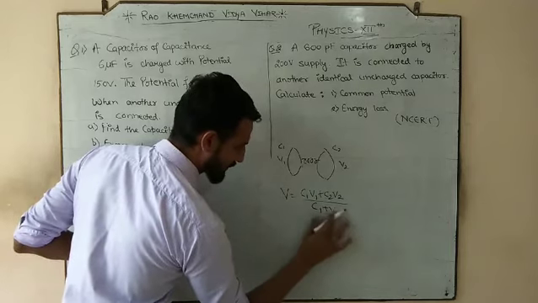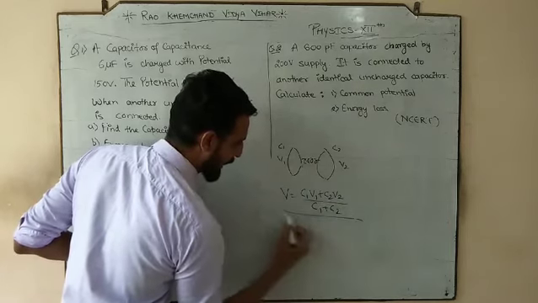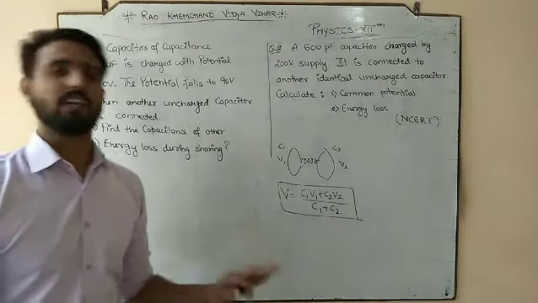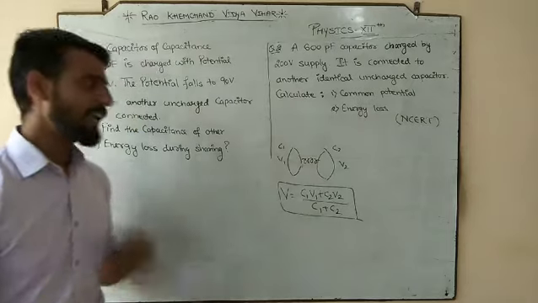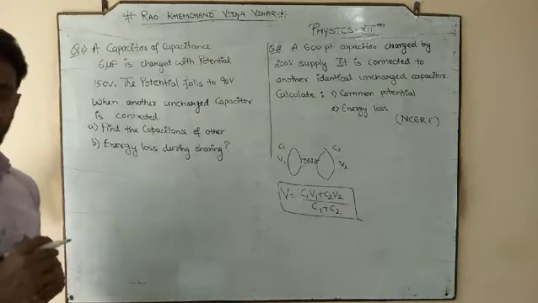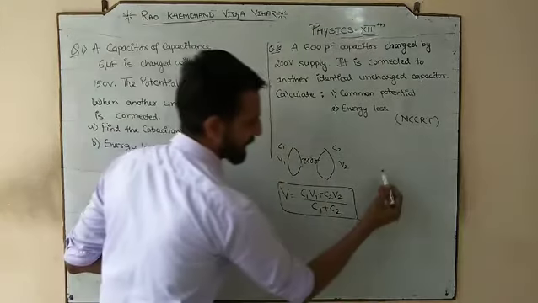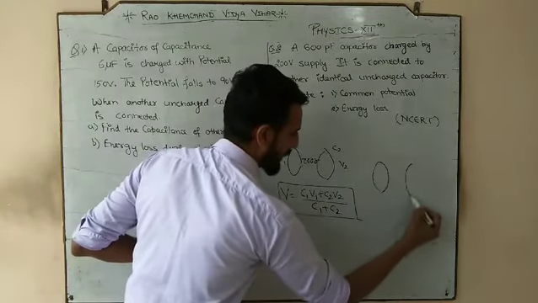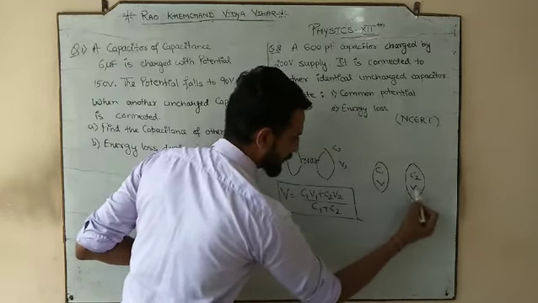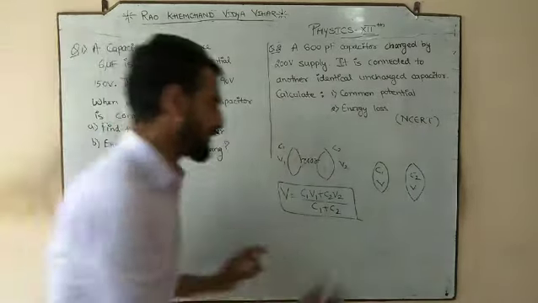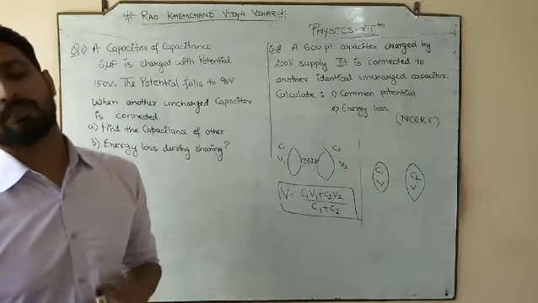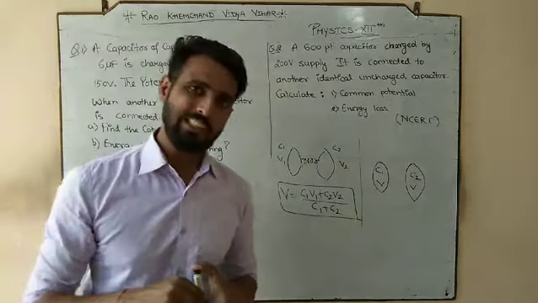C1V1 plus C2V2 divided by C1 plus C2. So this is our common potential. This was the initial condition. After the sharing the capacitances remain the same, but the potential will be common in both of them.